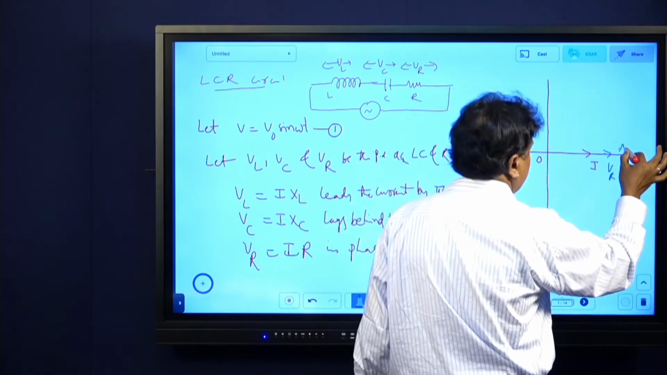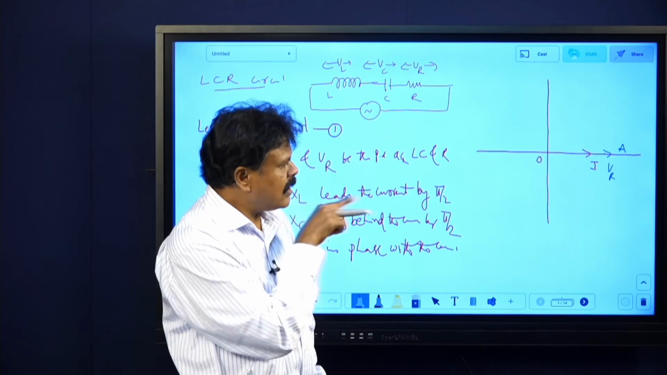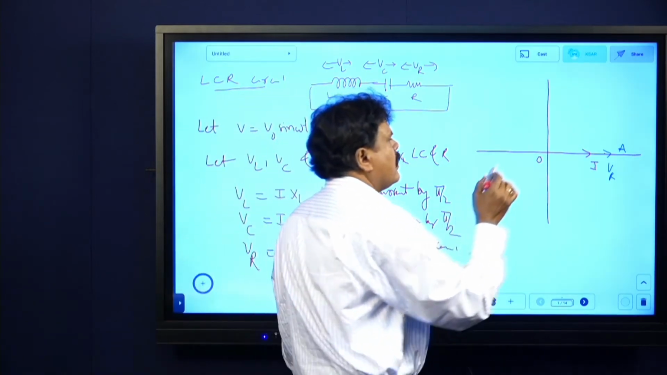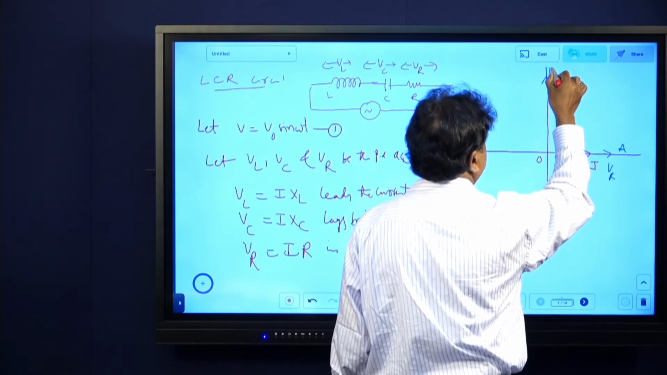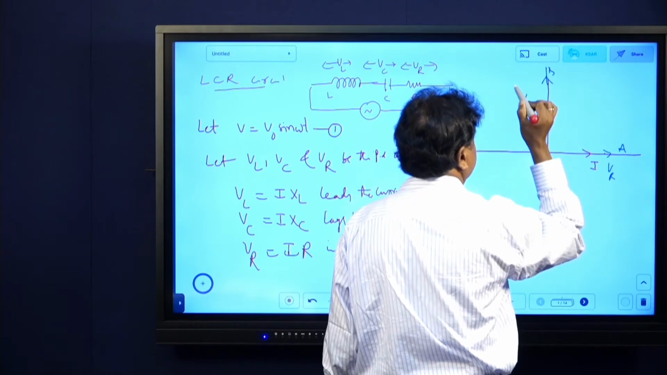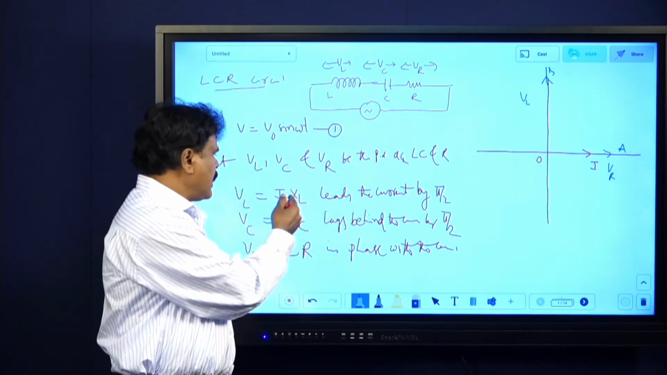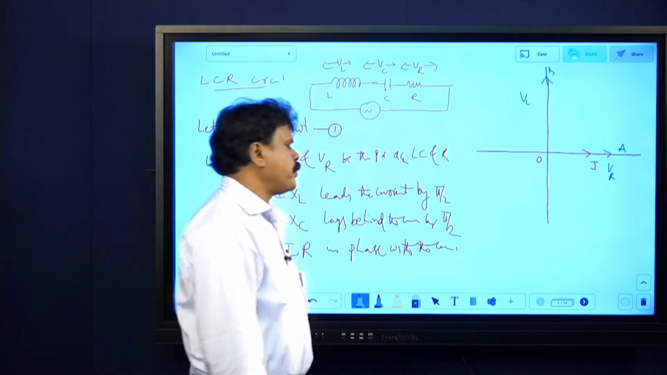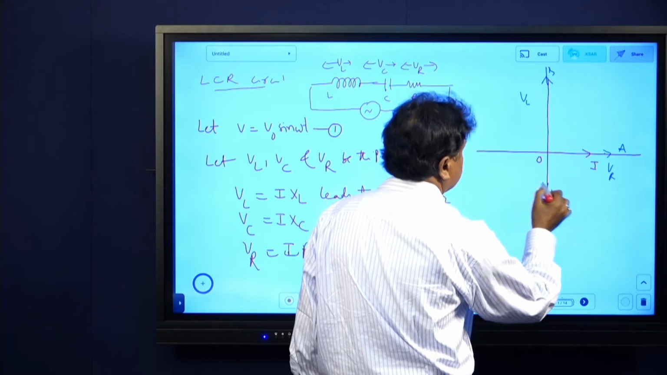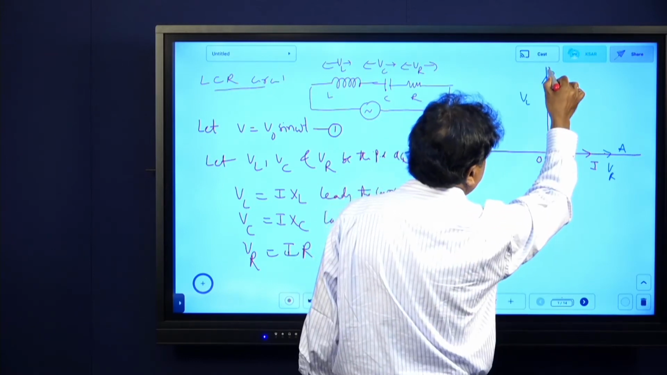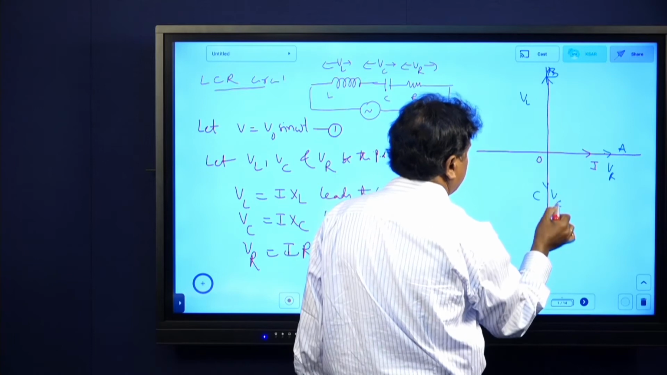I am assuming current is along x axis. VR is also along x axis. Now VL I am putting like this. This is represented by B. This is VL. It is leading the current by pi by 2. True or not? VL is IXL, leads the current by pi by 2. And VC I will take just a small value like this. This I will call VC, represented by C here. Be careful while writing C and L.